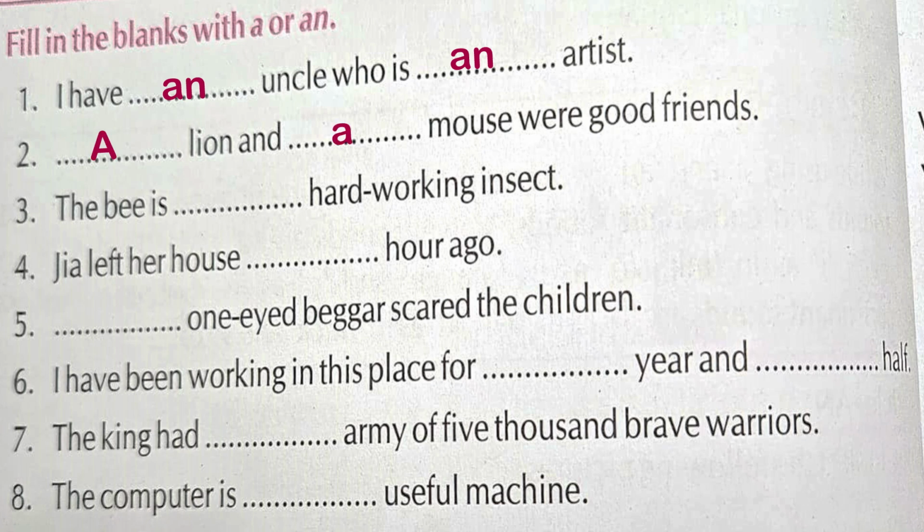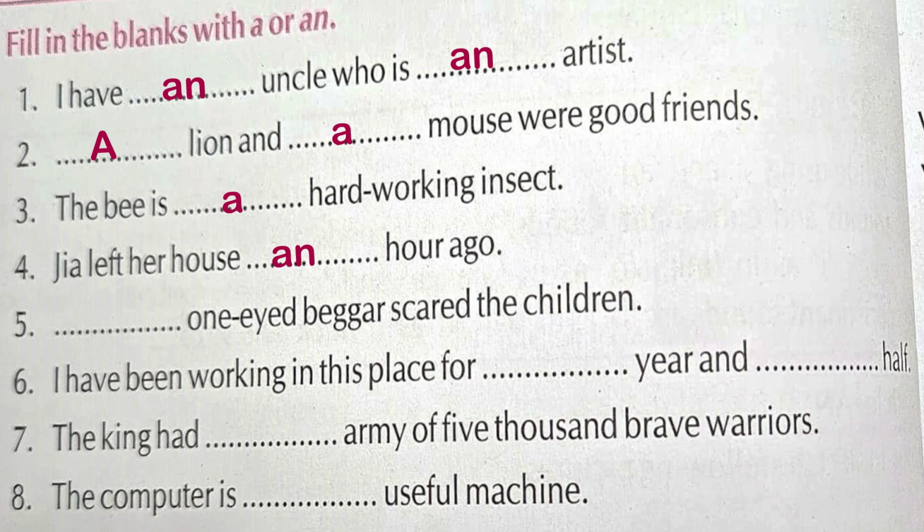Next, the bee is dash hardworking insect. Here we are talking about bee for the first time. And after the blank, the word is hardworking, which is starting from sound h, and it is a consonant sound. That's why I'll use article a. Next, Jia left her house dash hour ago. My dear children, our word is starting with vowel sound. So I have used article an.